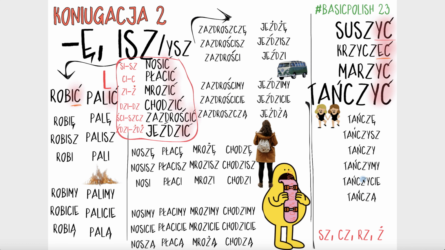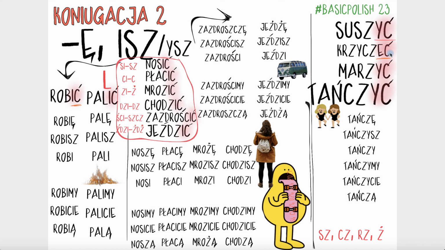Let's look at robić, or lubić, for instance. Lubić doesn't have an L in the stem. So lubić ends like robić with a B. You know it doesn't have strange tongue twister things, so it cannot be any of this.